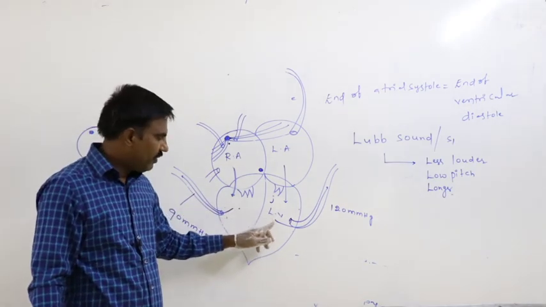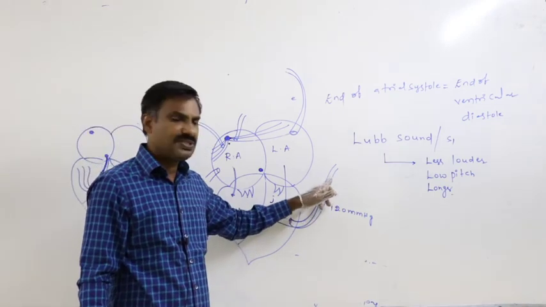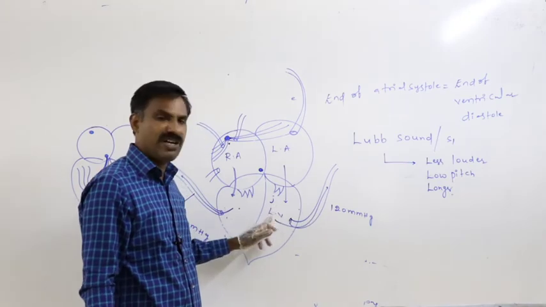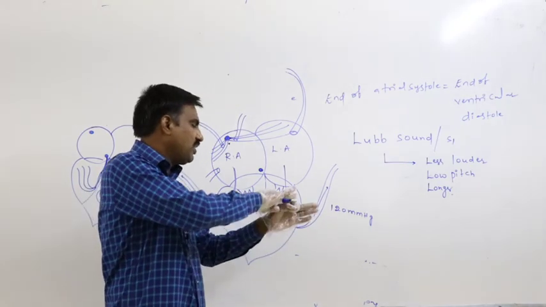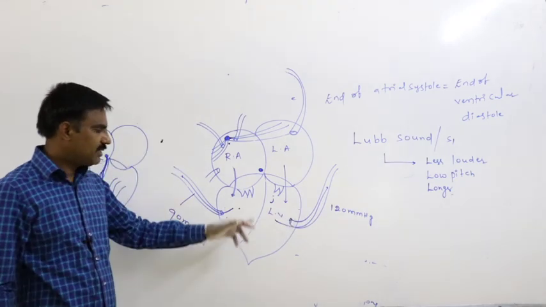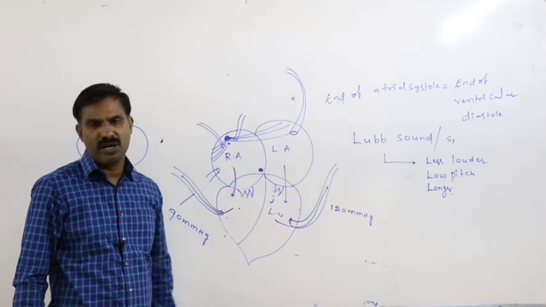Simultaneously, whenever the pressure in the left ventricle becomes greater than the systemic arch, that is 120 mmHg, this blood forces the aortic valve to open. In that way, the blood from the left ventricle is pumped into the systemic arch.